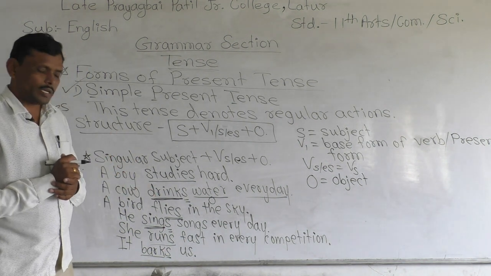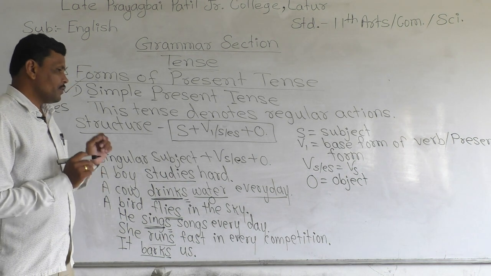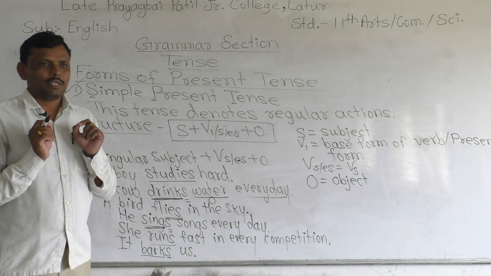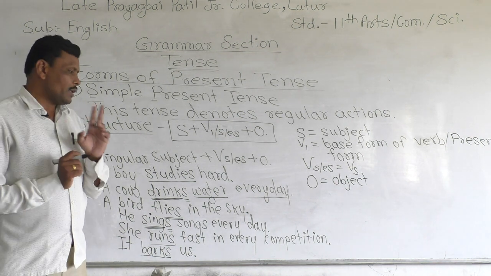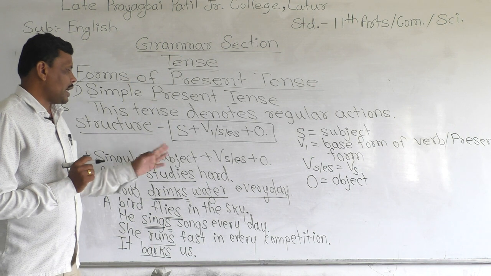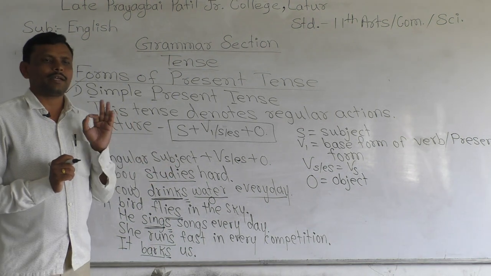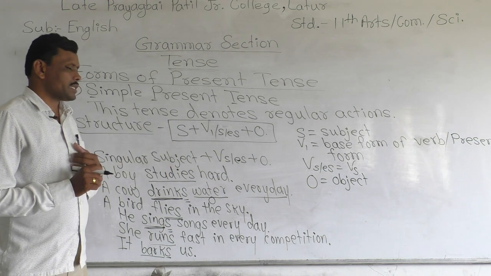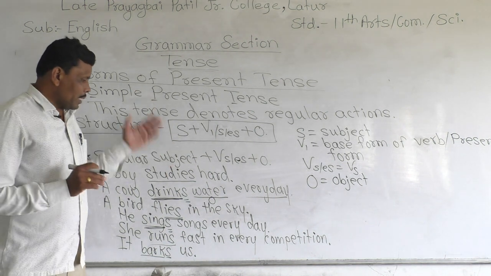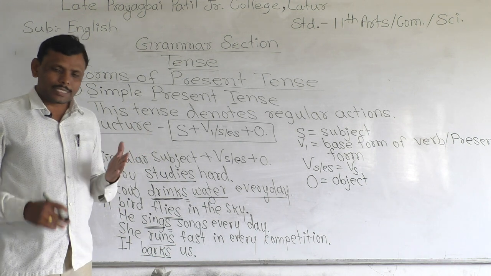We have to keep in mind that singular means only one. When we use a singular subject, after the singular subject we have to add s or es to the main verb to show simple present tense. Okay, the remaining part will be in the next lecture.